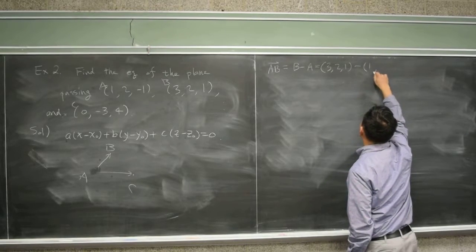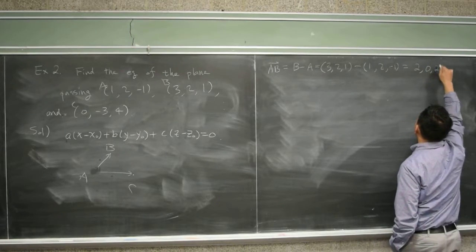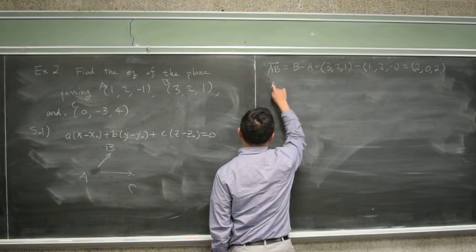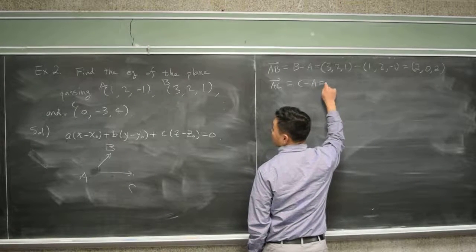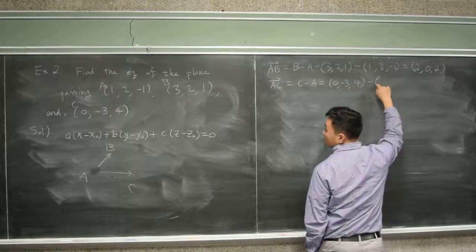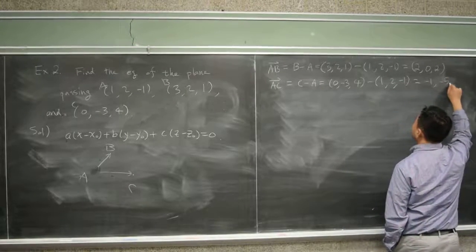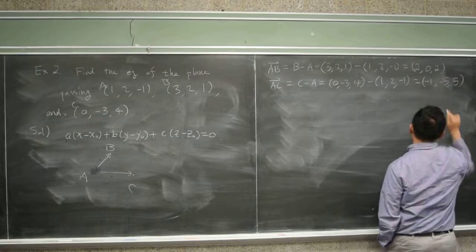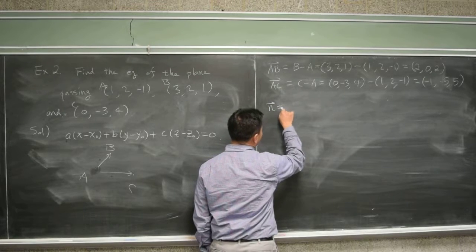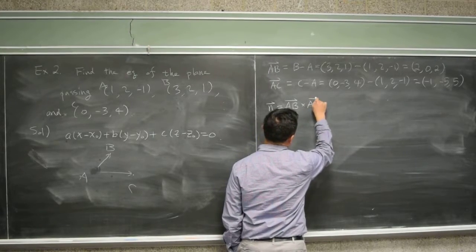Subtract: 1, 2, 1 to negative 1, which is 2, 0, 2. That's AB. And then AC is C minus A, which is 0, negative 3, 4 minus 1, 2, negative 1, which is negative 1, negative 5, positive 5. And therefore, I can take my normal vector to be the cross product of these two, AB cross AC.